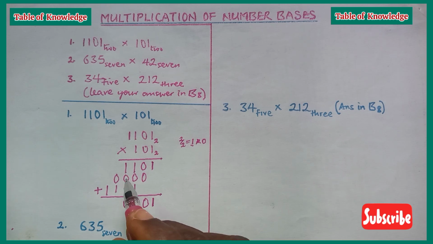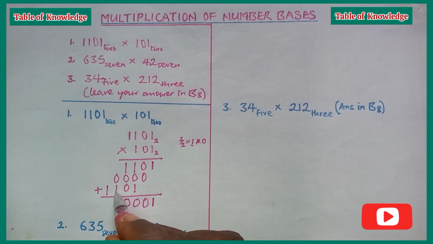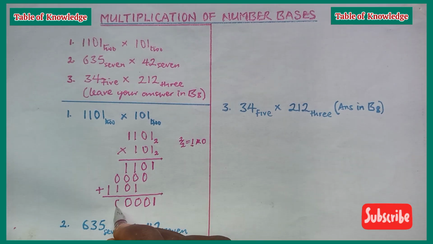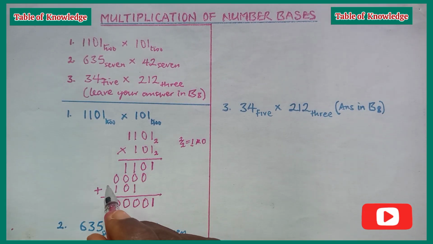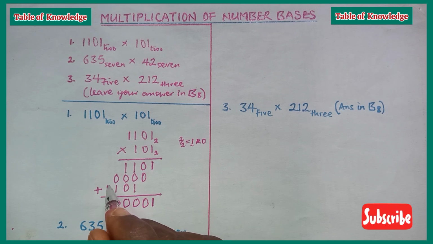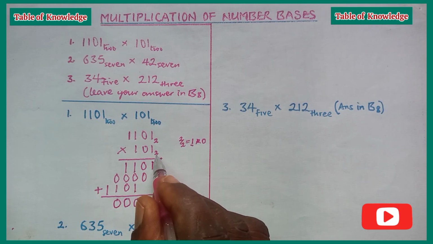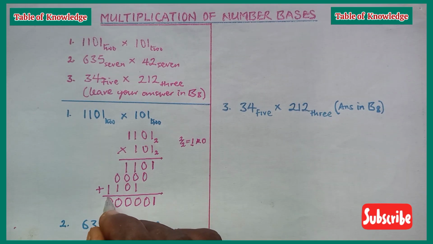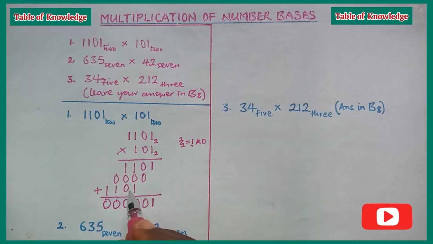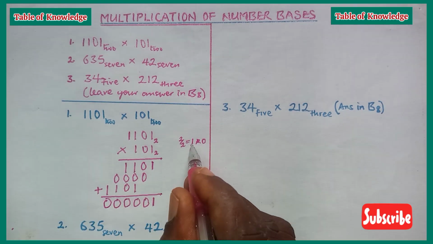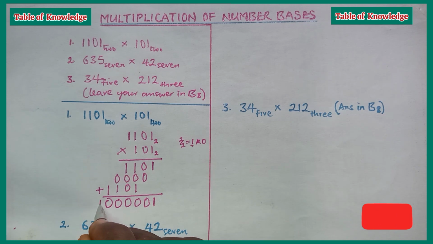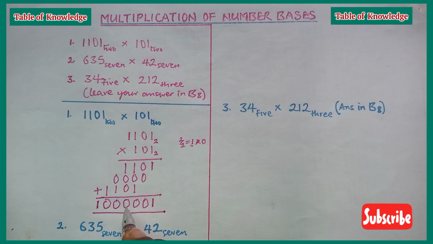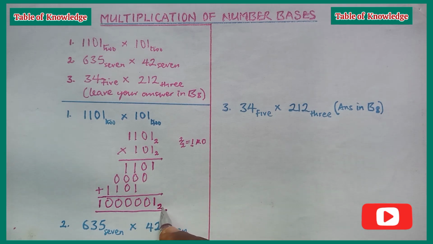Then next, 0 plus 1 is 1, plus the 1 we carry is 2. So once again, we are still writing down 0 and then we carry 1. 1 plus the 1 we carry is 2. We cannot write down the 2 because it is equal to the base. So once again, we divide it to give us 1 remainder 0. We put down 0 and carry 1. Now we can come and drop down the 1 because there is no other number to add again. So we write down 1. And the answer becomes 1000001 in base 2. This one is very simple, right?